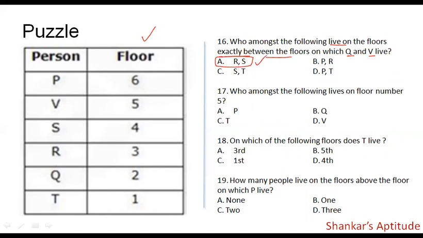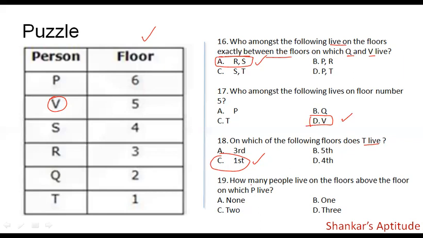Who amongst the following lives on floor number 5? Floor number 5, we can see that V lives. So option D, V, will be the answer for this question. On which of the following floors does T live? We can see that T lives on the ground floor, and that number is floor number 1. So we can see option C, it reads first, and that is the answer for our question.